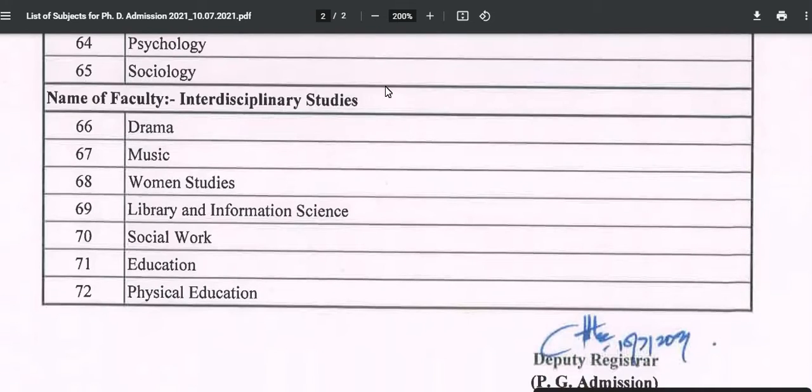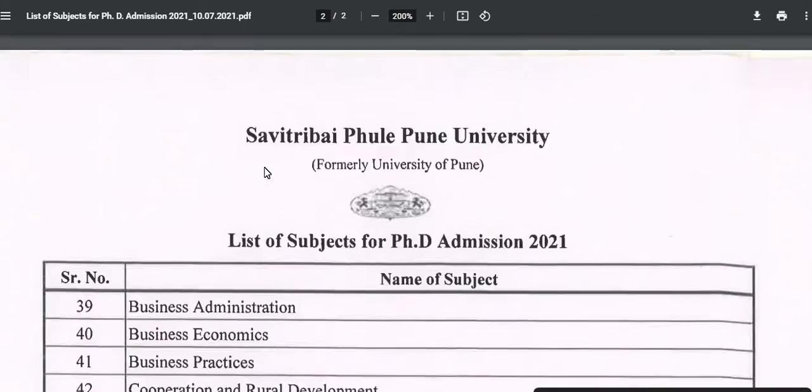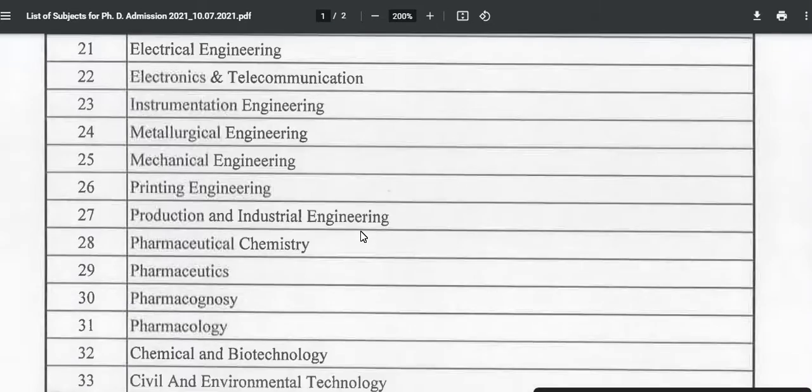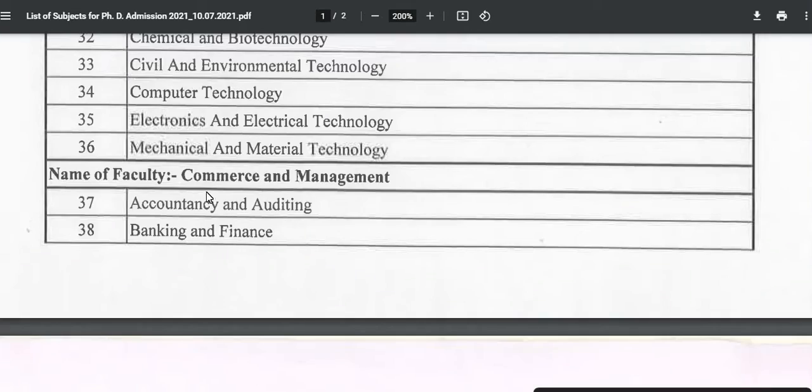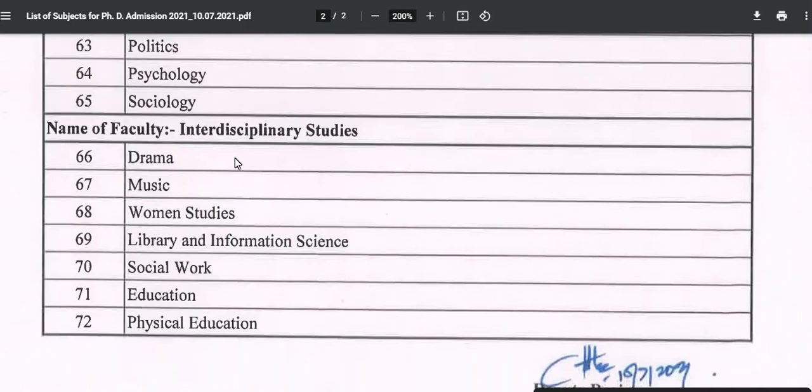And the interdisciplinary studies is also there, that is drama, music, women's studies, library and information science, social work, education, physical education. So all total that is 72 topics are there, including the science and technology and commerce and management, humanities and interdisciplinary studies.